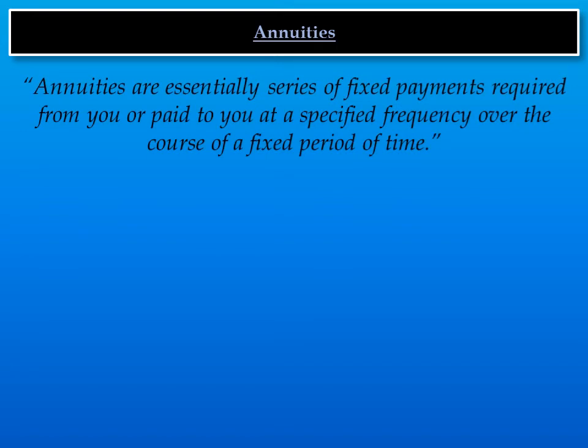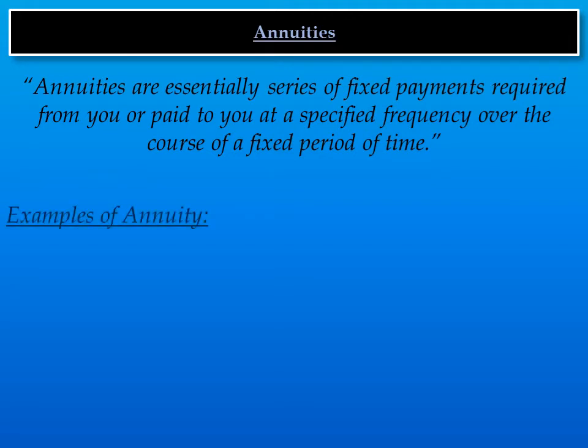Now let's understand another important concept, annuities. First of all, let's see the definition. Annuities are essentially series of fixed payments required from you or paid to you at a specified frequency over the course of a fixed period of time. That means when a fixed payment is received or paid frequently over a period of time, it is called an annuity.